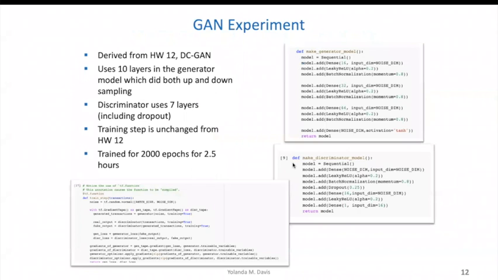In the GAN experiment, it was another situation where I derived that homework 12 into something that could fit for the credit card use case. It used 10 layers similarly to the previous homework. And again, the dimensions were adjusted to apply to this type of data. This experiment actually took a lot longer to train. So it was trained for 2,000 epochs, which took about 2.5 hours.